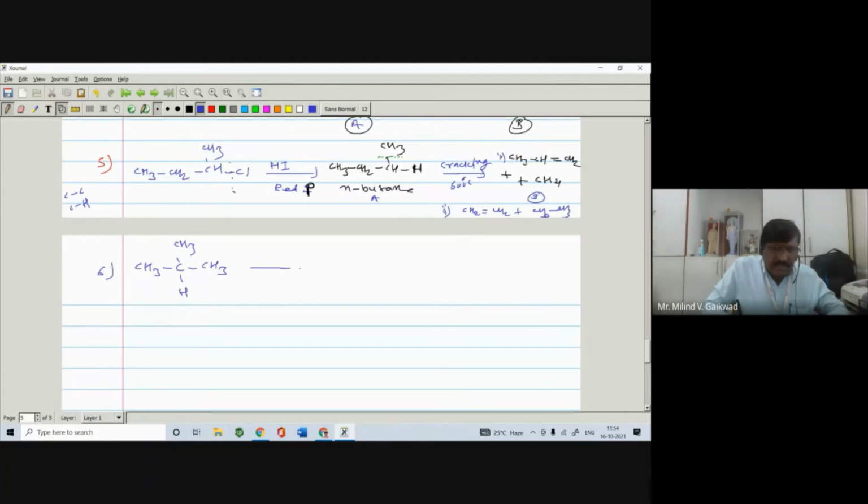It reacts with bromine at 127 degrees centigrade temperature. You are getting compound A. Compound A reacts with alcoholic KOH. Look here, it is given aqueous KOH. Aqueous KOH, right? What is the product of the reaction?